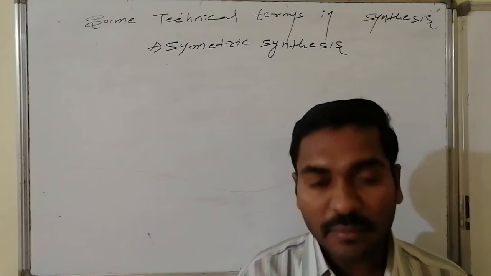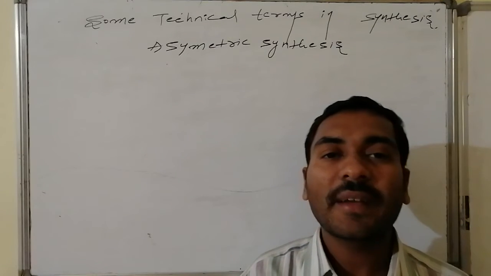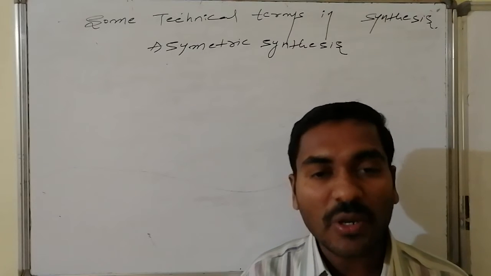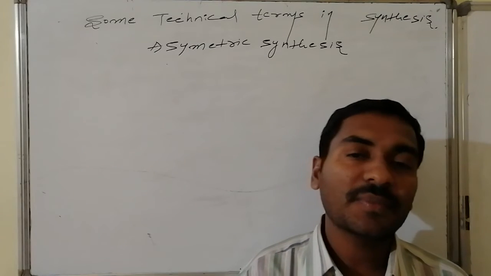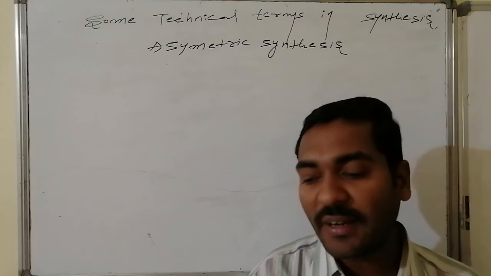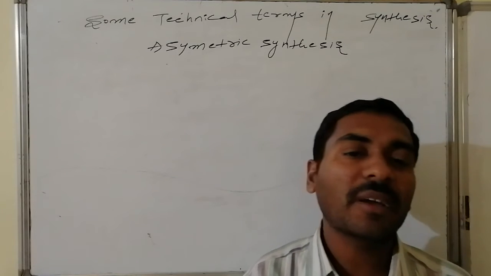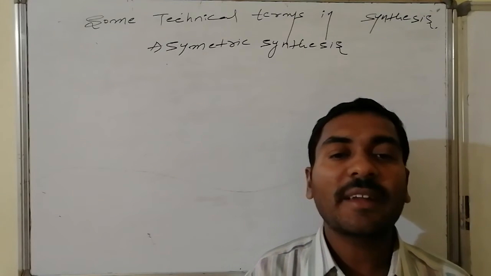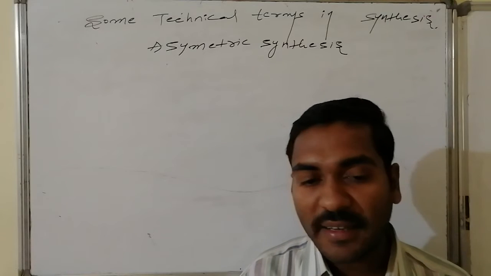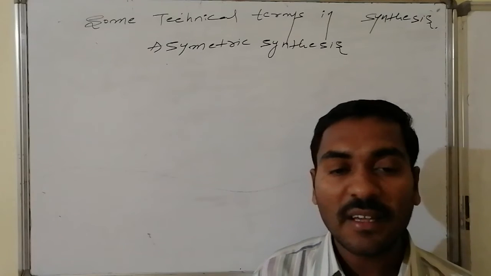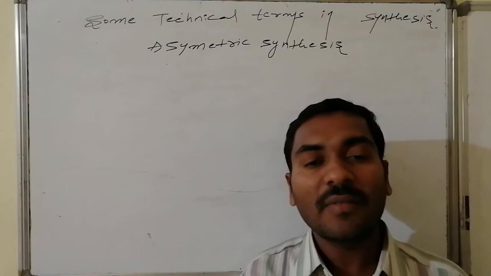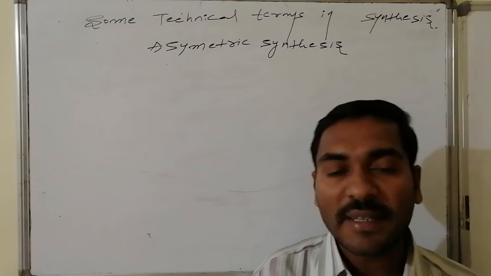Synthesis is the making of molecules, making of new compounds, which is possible with chemical transformation. Some of these chemical reactions are asymmetric synthetic reactions, and a synthesis in which asymmetry is present is said to be asymmetric synthesis.